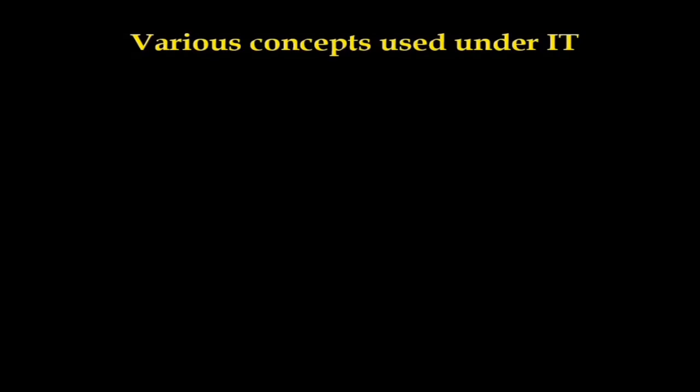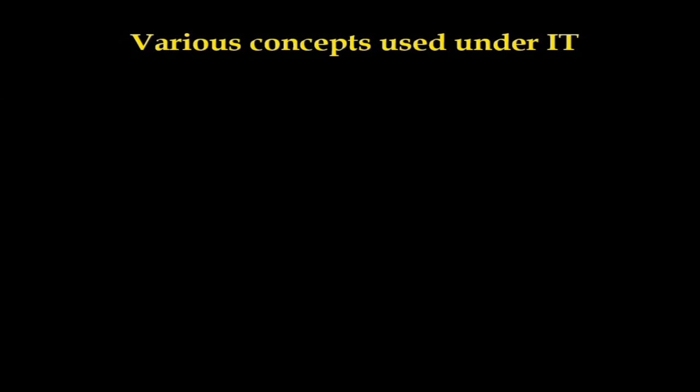Let's see the need of information and the various concepts used under IT. Before we go to the various concepts used under IT, we must know what is the need of information. Information is required to take short-term and long-term decisions, and also to make strategic decisions in an organization.